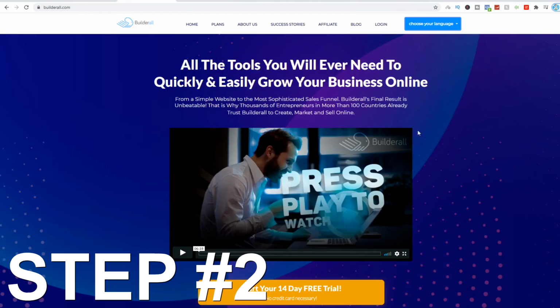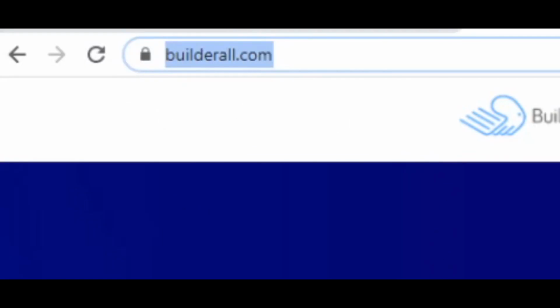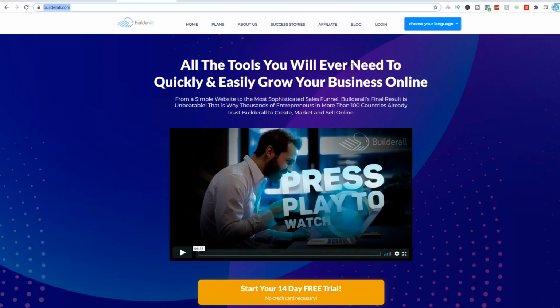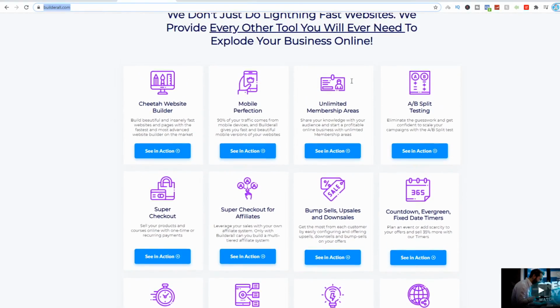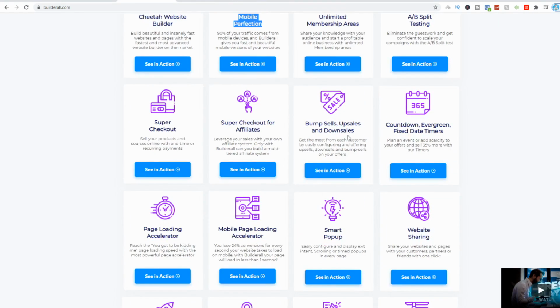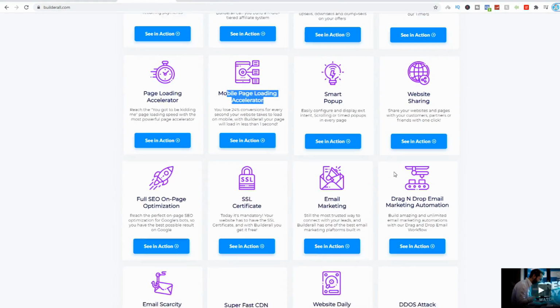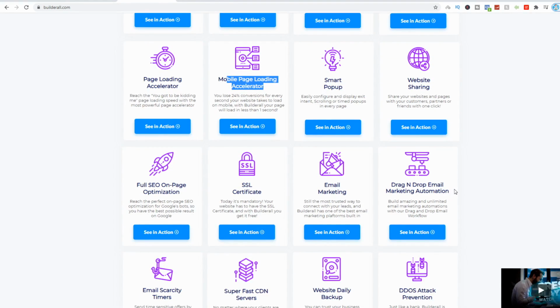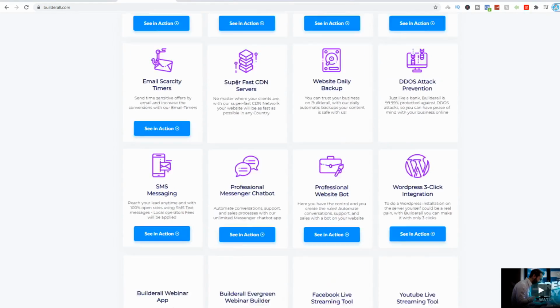Step number two is you're going to come over to this website called builderall.com. So for those of you that don't know, builderall is an entire business in a box tool where you can build landing pages, you can build email marketing campaigns, you can build membership areas, you can have mobile apps, you can create checkouts, you can create an affiliate system, you can create bump sells, upsells and downsells, smart pop-ups, mobile page loading accelerators, you can do drag and drop email marketing automation, SEO page optimization. So it's basically the entire business builder in a box.